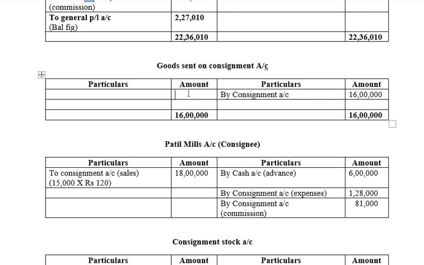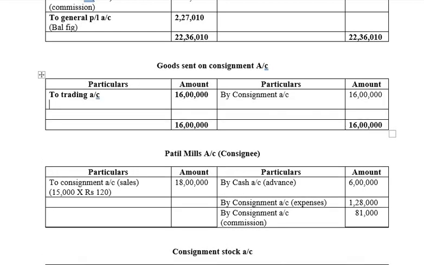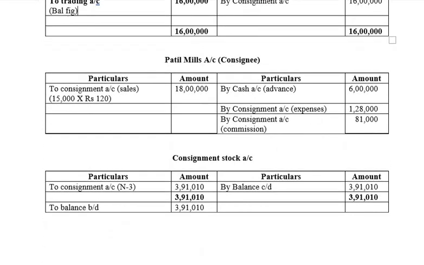And the balance of 16 lakhs will be to balance to trading account, to trading account in the bracket balancing figure. Close the bracket. Next account which is to be closed is the consignee's account.